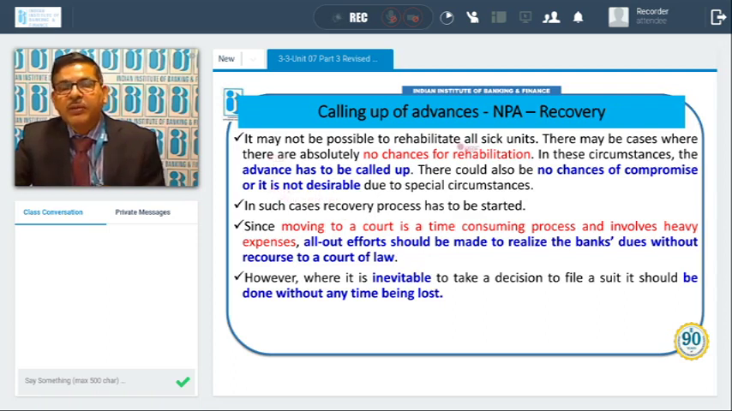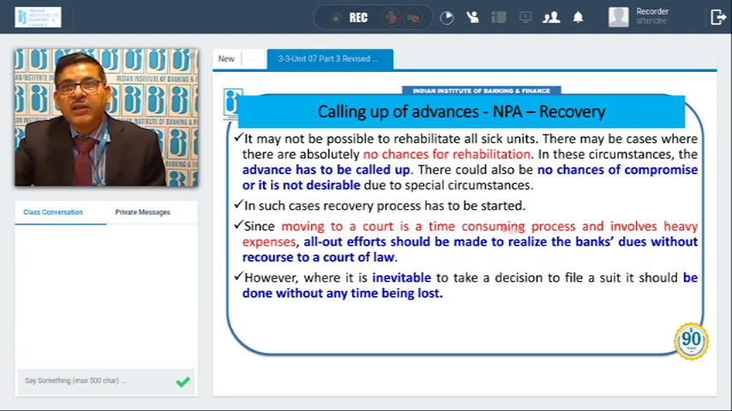It may not be possible to rehabilitate all the sick units. There may be cases where there is absolutely no chance of rehabilitation. Further, there is no chance of compromise also, or it is not desirable due to special circumstances, maybe fraud or other things. So compromise is also not to be done. So in that case, recovery is the option available. In such a case, the recovery process is to be started.